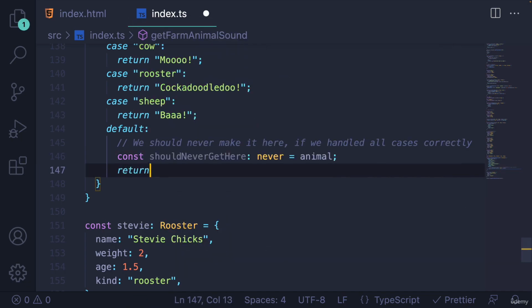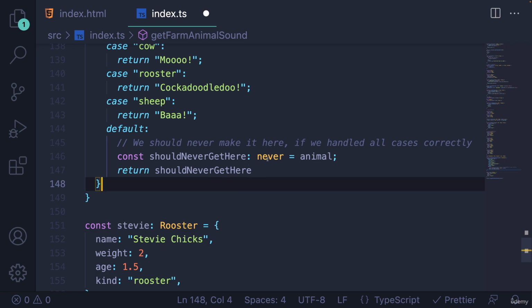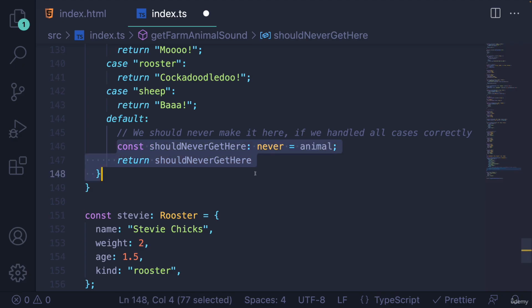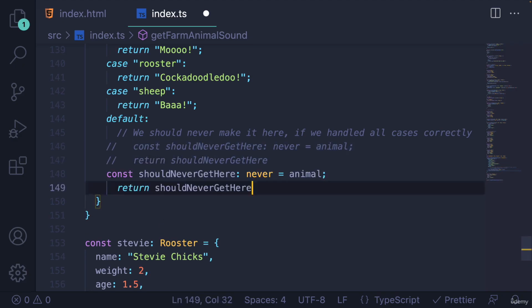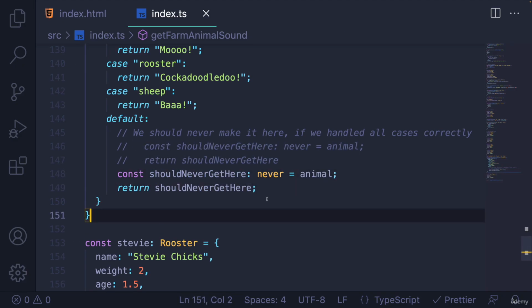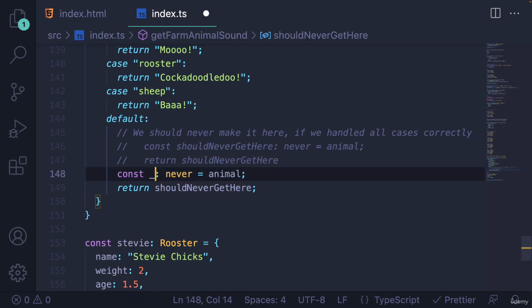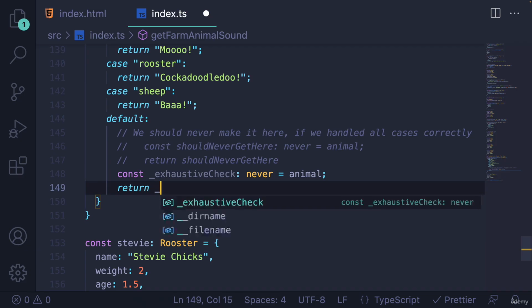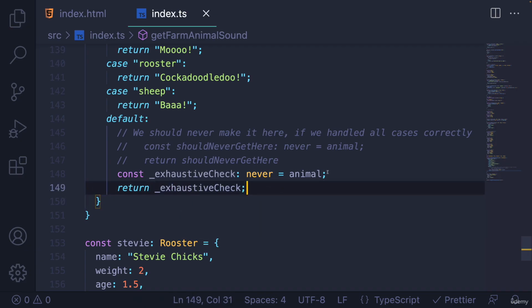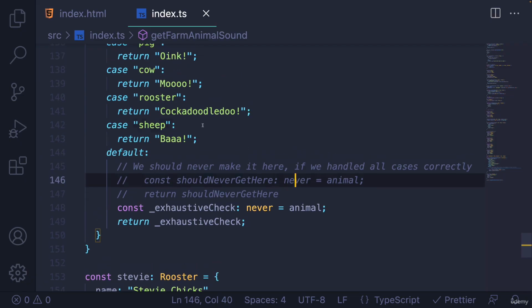And then to be extra certain, we can just return shouldNeverGetHere because we're not returning anything here in this case. You could call it shouldNeverGetHere, and maybe I'll leave that because it's a little clearer if you're reading this later. But what you'll see in the docs and some other code bases is exhaustiveCheck. It's just another name for the same concept, right? This variable is of type never, and we'll know if we need to implement another case in here if we get an error because of this exhaustive check. Okay,